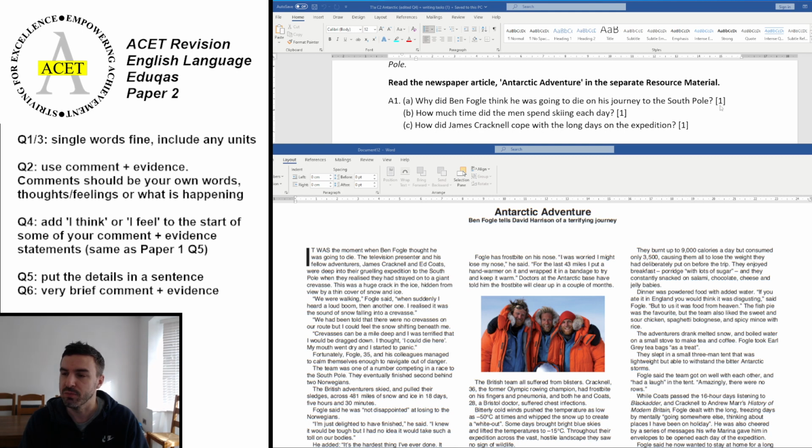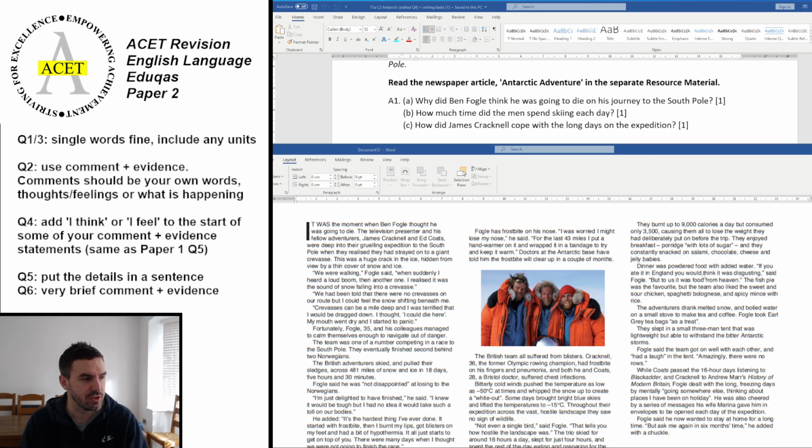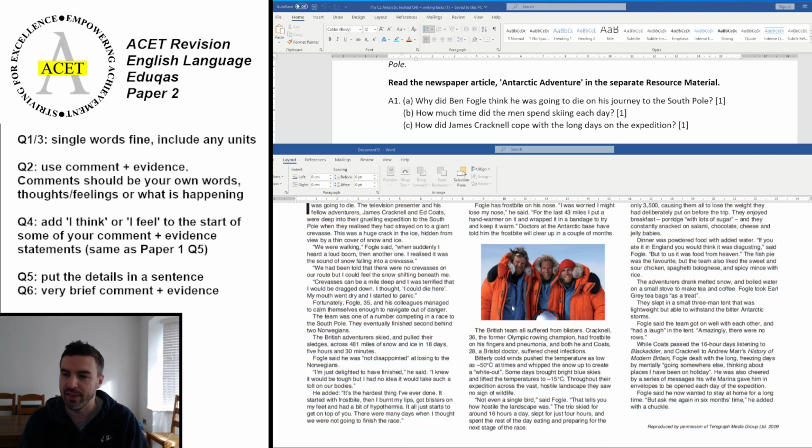Your rules for this, as you can see on the left hand side of the video here, is that you must make sure that you specify any units which are important. So that's going to be important for part B in a second. Okay, so you want to be having a look at the full article, which you can see at the bottom of the screen here, and making sure you're looking for why he thought he was going to die on his journey towards the South Pole. Okay, I'll give you a little bit of a clue. The answer to this first one is in the first column. So if you want to pause the video now and have a look, and then we'll have a look at it together in a moment.